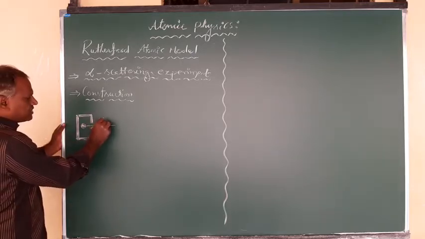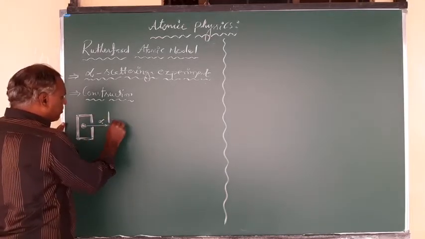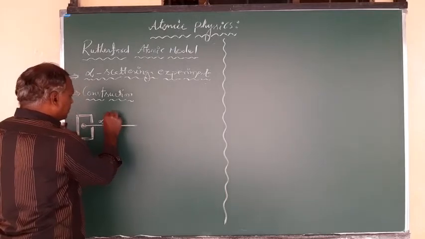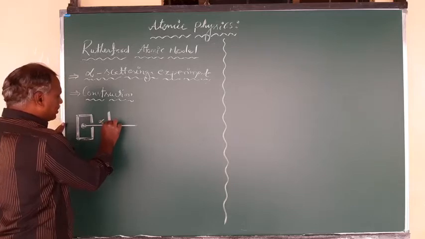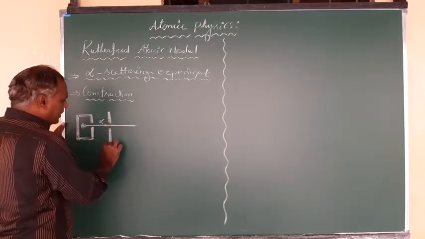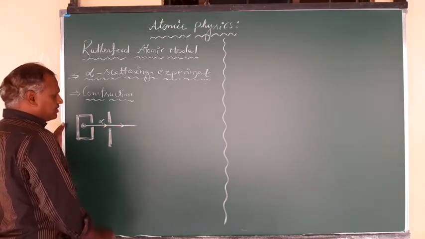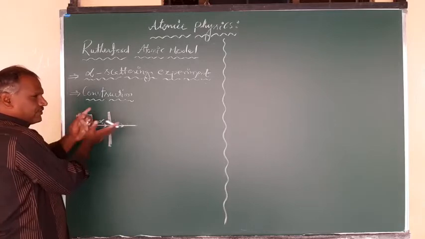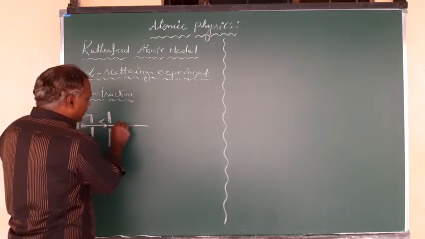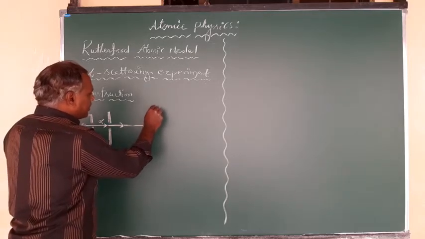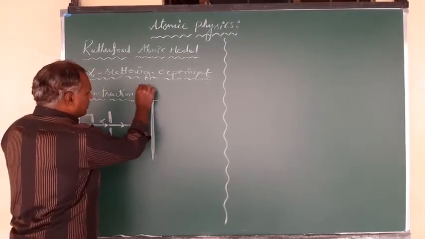From this an alpha particle is emitted and made to move along a straight line. Here you have the collimation, with insulators placed externally, so that the alpha particles move straight with no deflection. After the movement of these alpha particles, there is a gold foil arranged here.